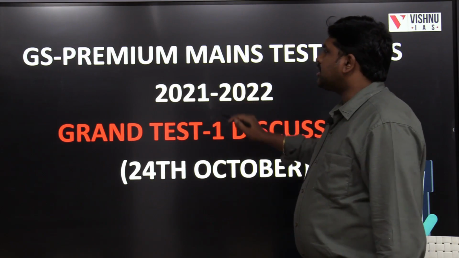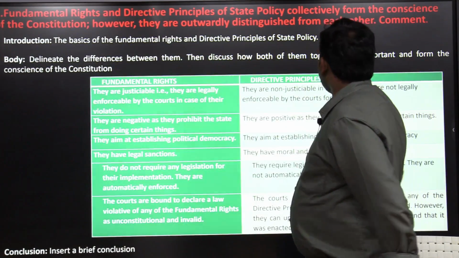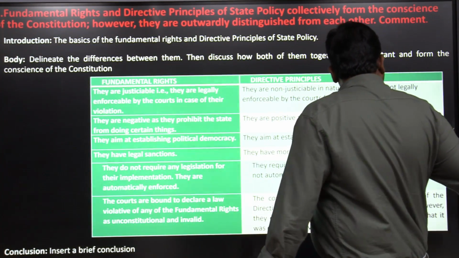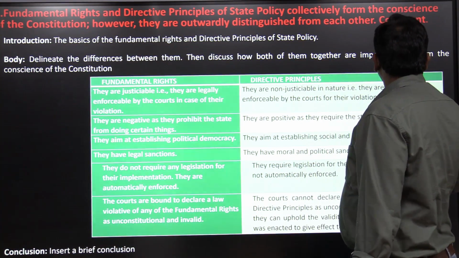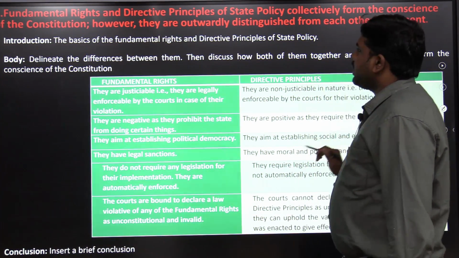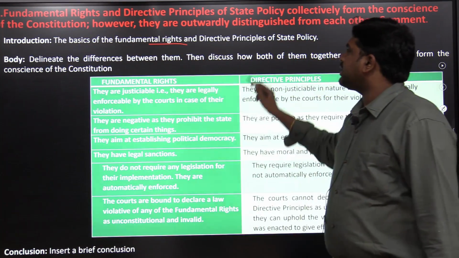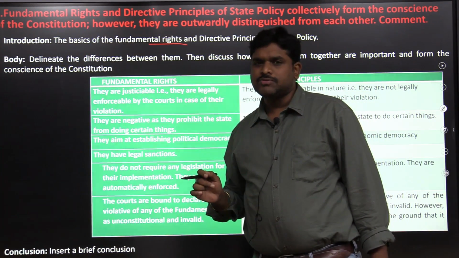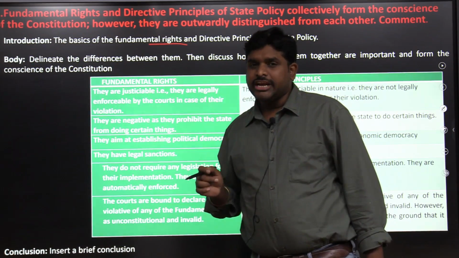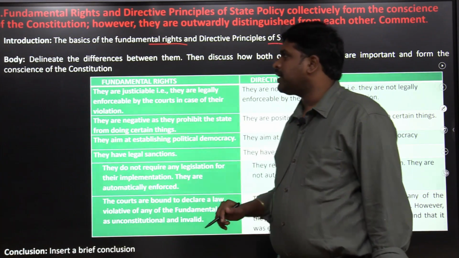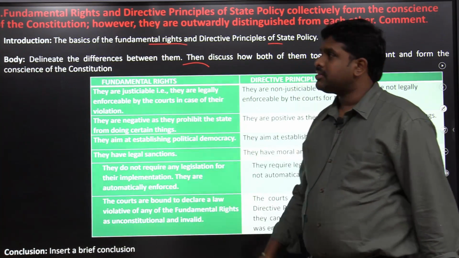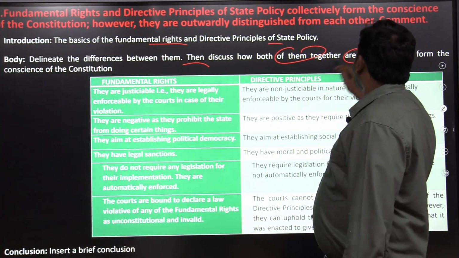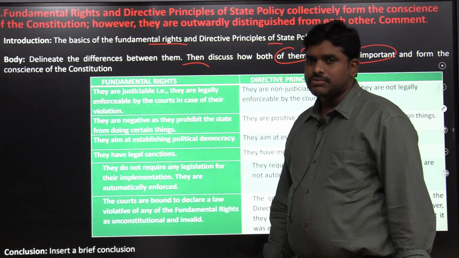Here you have to give the basics of fundamental rights and DPSP right in the introduction. What are fundamental rights? What are directive principles of state policy? How are both related to each other? Then delineate the difference between them. Then discuss how both together are important and form the conscience of the Constitution.